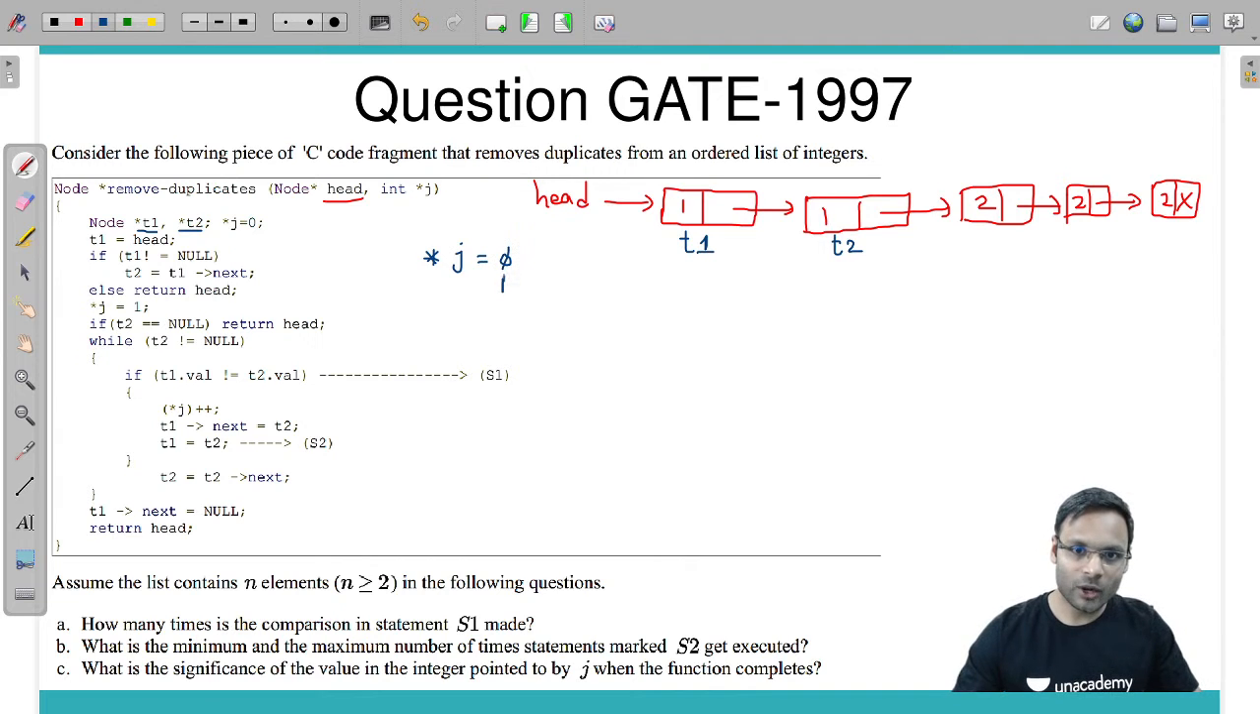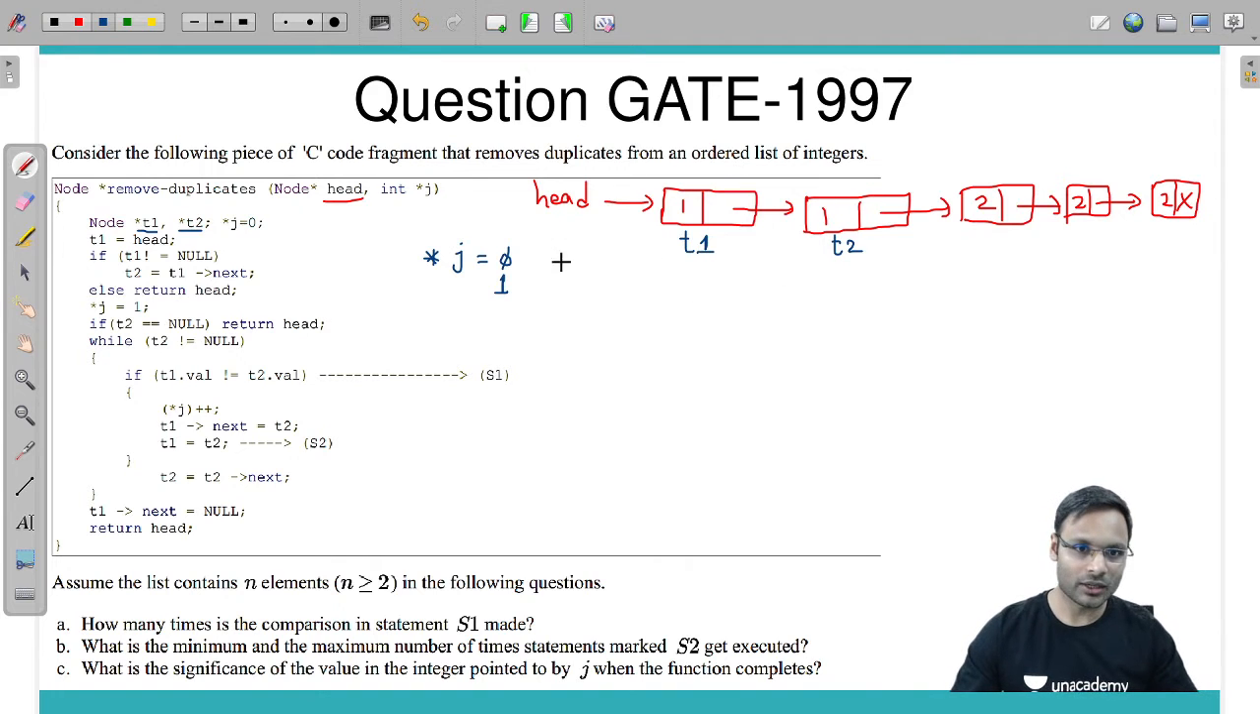If T2 is equal to null, no, it is not equal to null. Then while, okay, so we need to run a loop. While T2 not equals to null, till T2 becomes null.